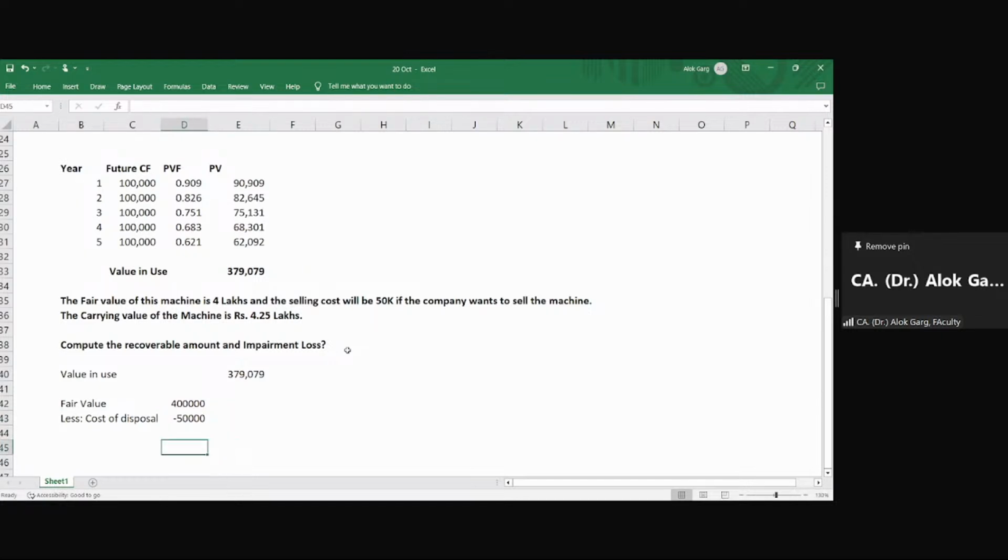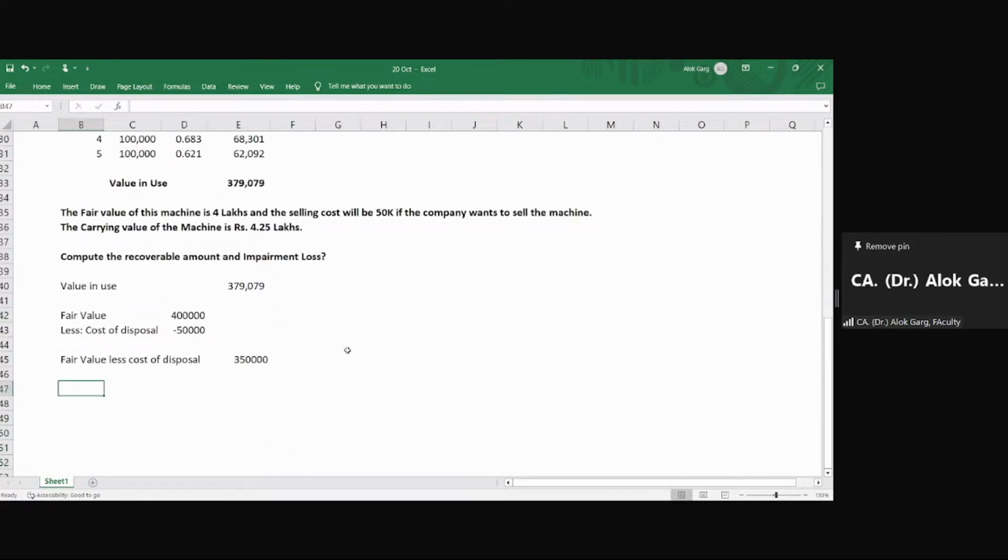My fair value less cost to sell is this plus this, which is 3,50,000.